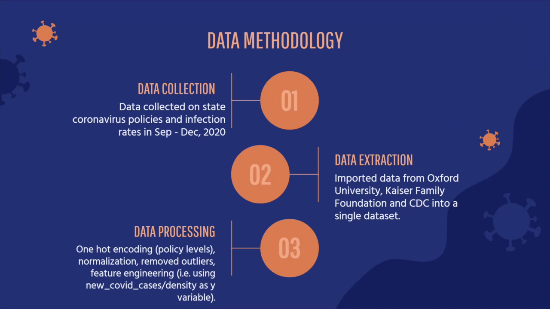For each policy, there was a level from 1 being a recommendation to 3 and 4, which would be a higher level restriction. So one-hot encoding helps split that up into different binary variables. We did normalization on numerical variables, removed outliers, and did feature engineering. One example of that is using a ratio of new COVID cases over density as our Y variable.